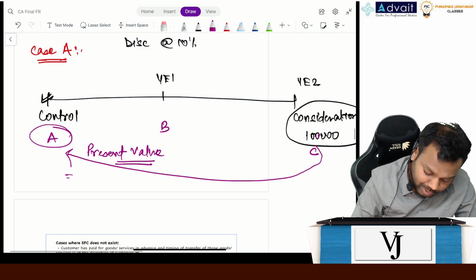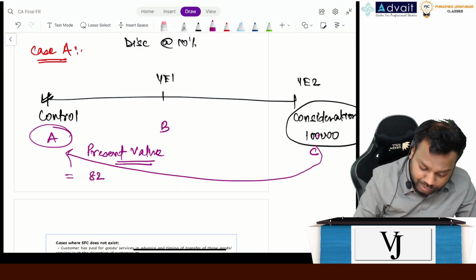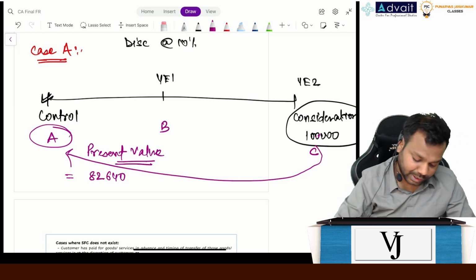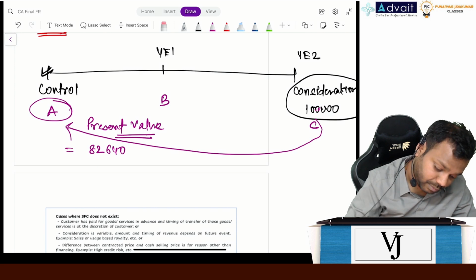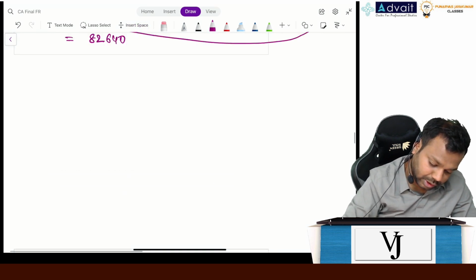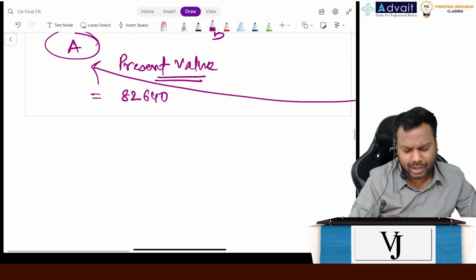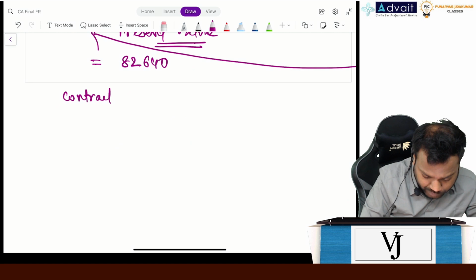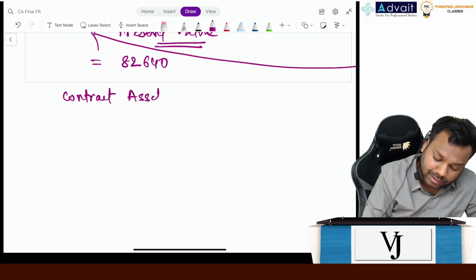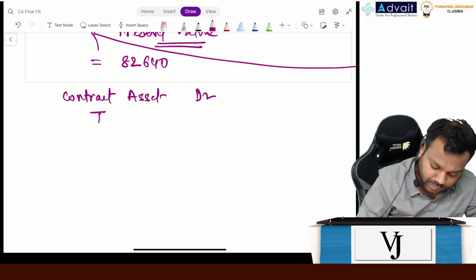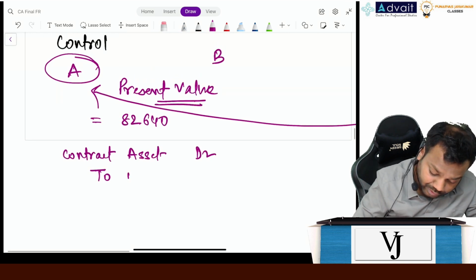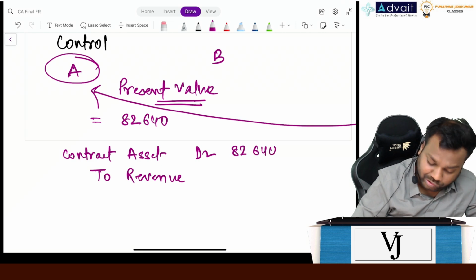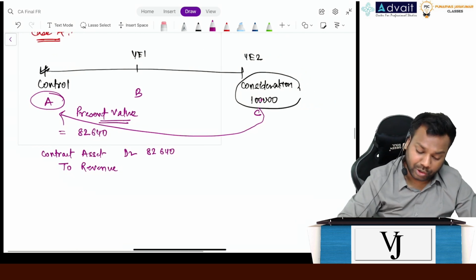What is the amount? 82,640, right? So now this is the amount of revenue, but did you receive the amount? No. What will you write? Contract asset or trade receivable to revenue 82,640.